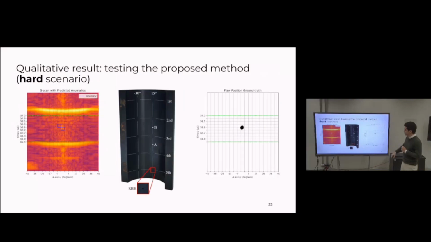But in this case, I believe it is where the model really shines. So here, as you can see, we're inspecting a really small flaw, about 2 millimeters in diameter. And the sectorial scan can indeed show the flaw amplitude, but it's really among the geometrical artifacts. And the model was able to properly capture that there is an anomaly in this region. And that is the scenario where I believe that this model could really shine, especially compared to the classic threshold-based approach.